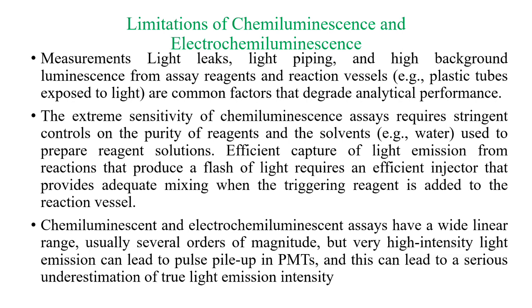high intensity of light emission can lead to pulse pile up in photomultiplier tubes, and this can lead to serious underestimation of the true light emission intensity. So these are the limitations of chemiluminescence. You can write two exam points.